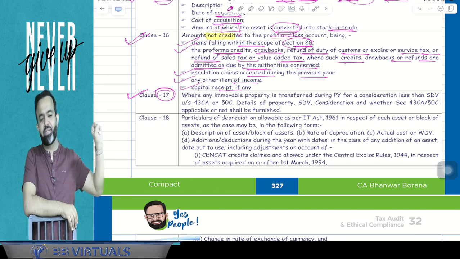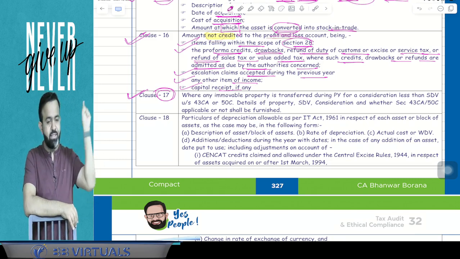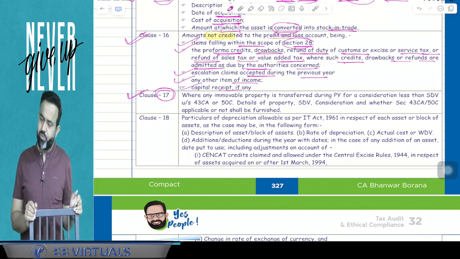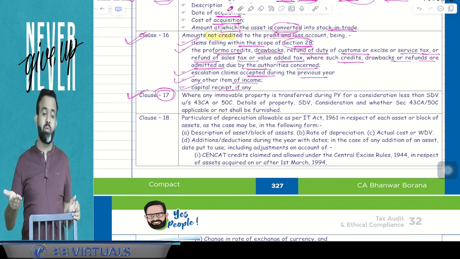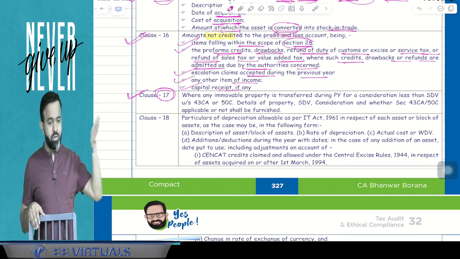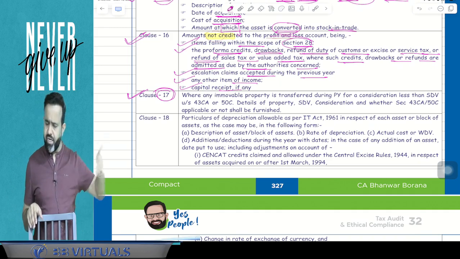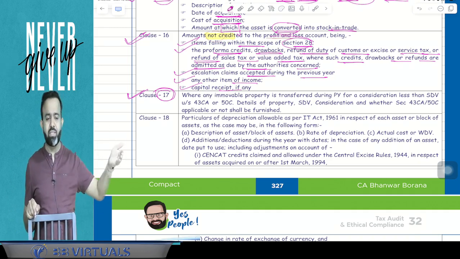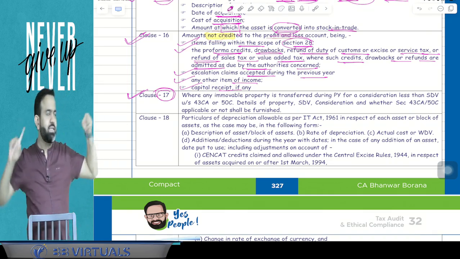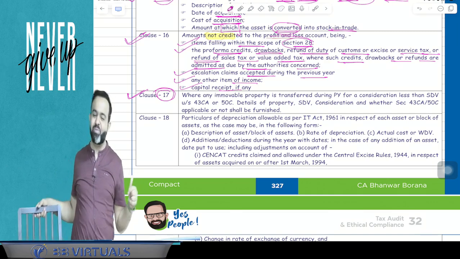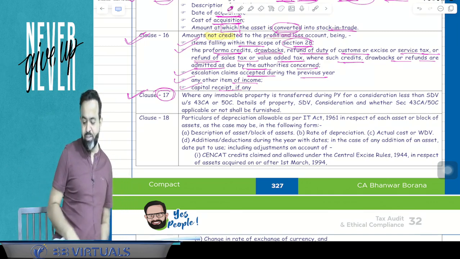So this is clause number 17. Suppose in the current year, the assessee transfers any immovable property or not. If the assessee transfers the immovable property, what is the stamp duty value? What is the consideration? And is that stamp duty value more than the consideration by 110% or not? That has to be reported in clause number 17. So 17 is stamp duty value. You can remember it by stamp duty value.